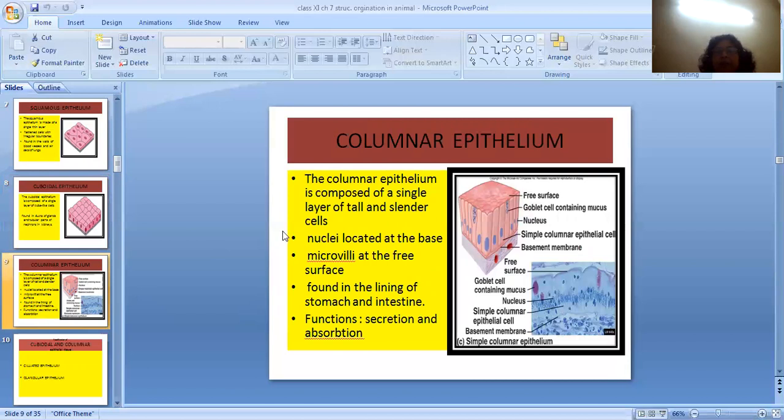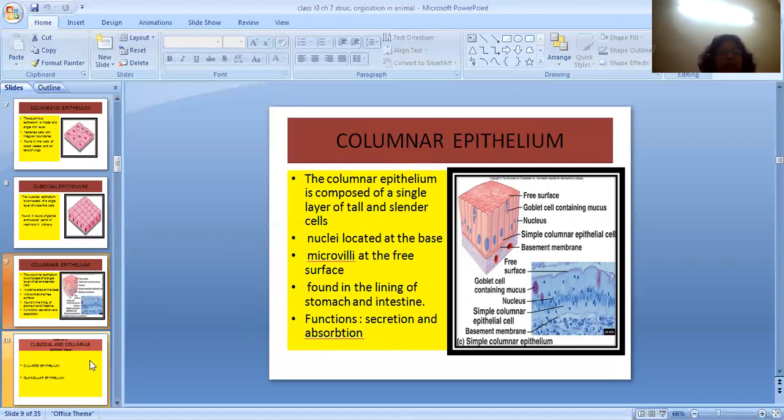Third type of simple epithelium is the columnar epithelium. Columnar epithelial cells, they are tall, they are cylindrical. They form columns. You can see over here in the picture, they are forming columns, and the nuclei is located at the base of the pillar-like cell. They are found in the lining of the stomach and intestine, and its function is mainly secretion and absorption.